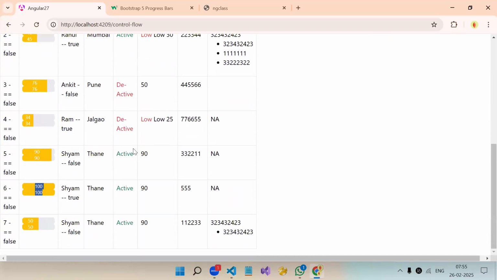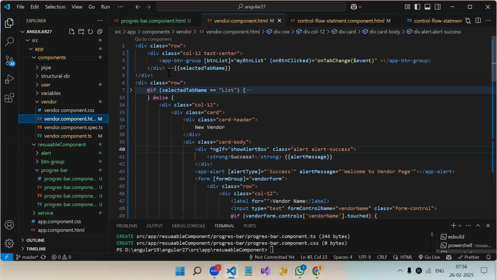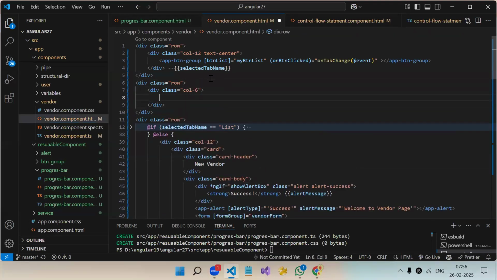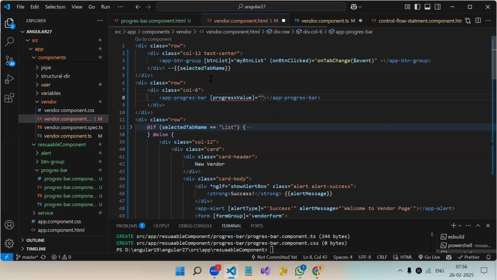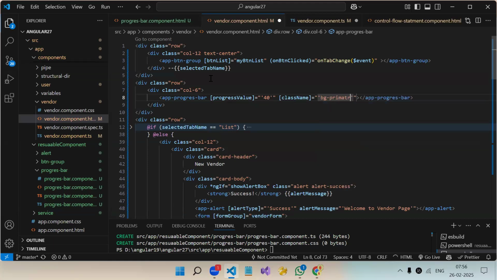Understood? Let's use the same thing in our vendor component. Let's say after this, dot col 6. In col 6, I will be using progress bar, progress value, let's say 40% I have to use. Then class name, bg primary.